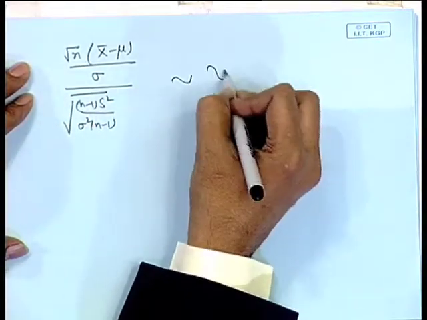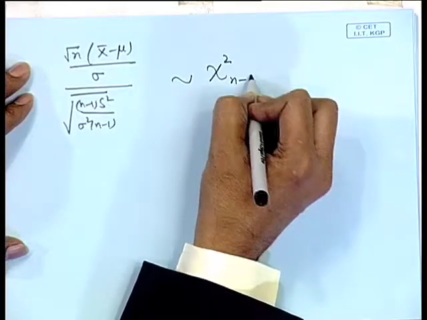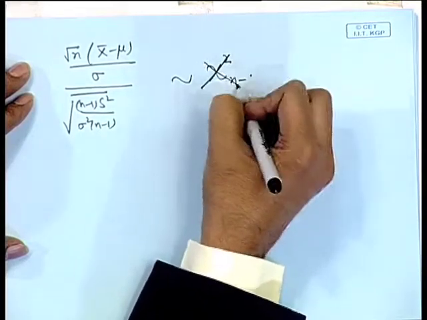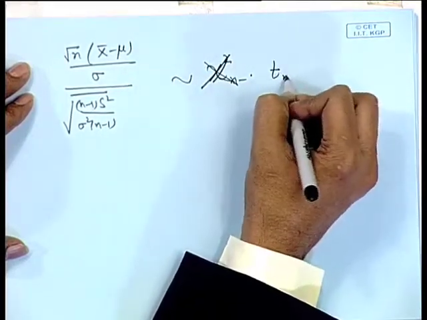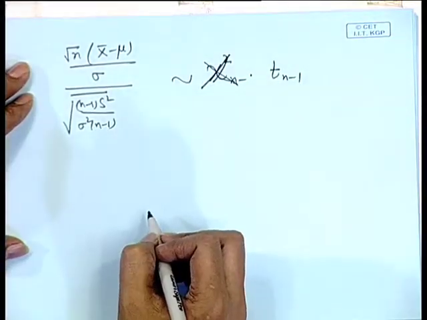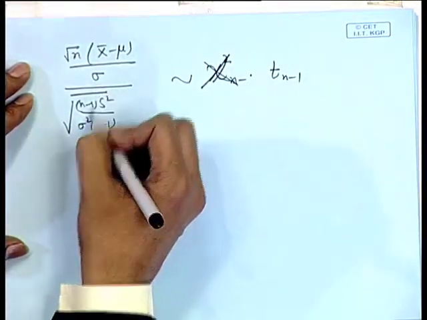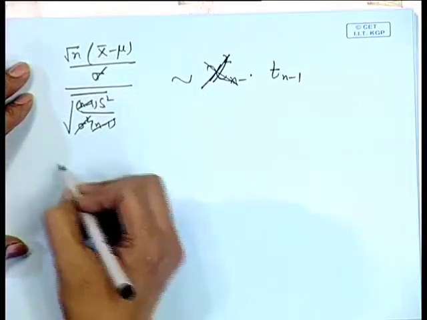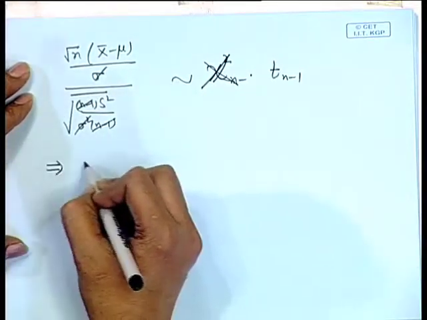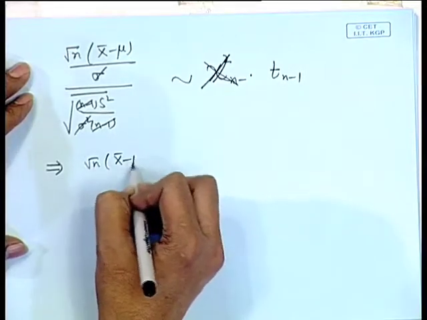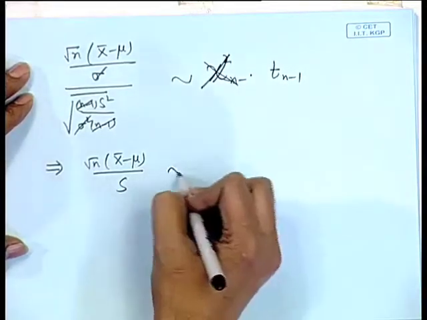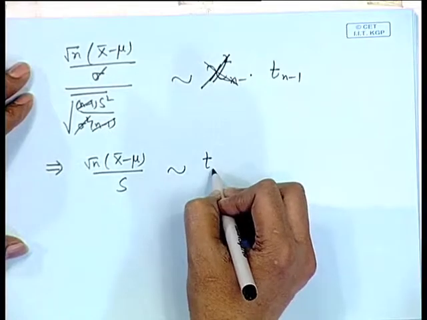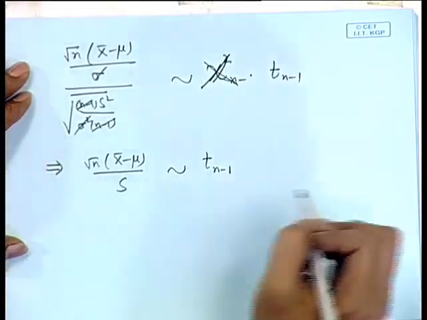This must follow t distribution on n minus 1 degrees of freedom. If you simplify this term, n minus 1 cancels out, sigma cancels out. So, we are left with root n x bar minus mu by s. This follows t distribution on n minus 1 degrees of freedom.